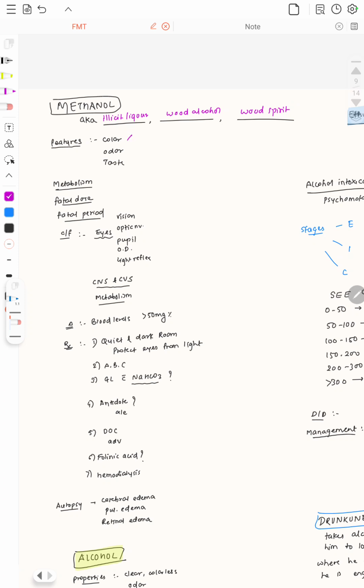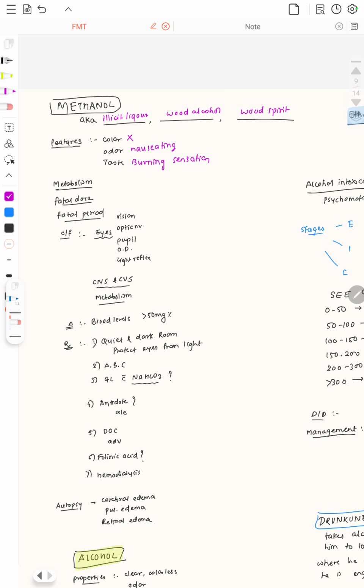It is completely colorless in nature. Then taste, it is going to have a burning sensation, and it will have a peculiar nauseating odor.